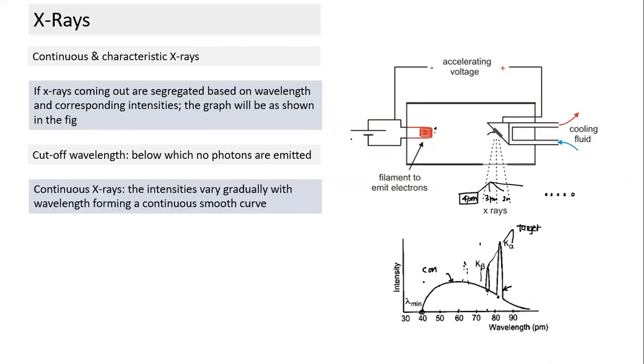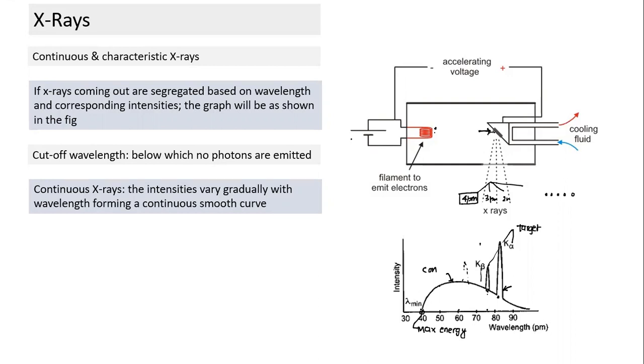Let's understand that part here. What is the cutoff wavelength? Below this wavelength, no photons are emitted. Another way of saying it is that this is the maximum energy any photon carries. So lambda min corresponds to the maximum energy of a photon. We briefly discussed this yesterday also. Maximum energy is easy to interpret. The maximum energy of a photon will depend on the energy of the electron. If the energy of the electron striking the plate is doubled, the maximum energy of the photon also becomes double and the wavelength becomes half.